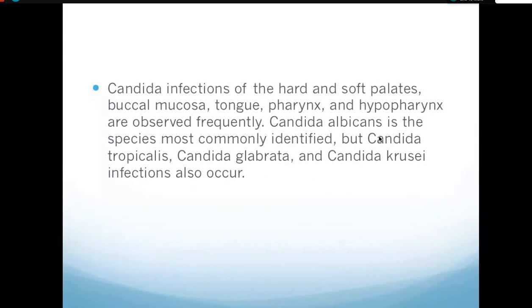Candidal infections of the hard and soft palate, buccal mucosa, tongue, pharynx, and hypopharynx are also observed frequently. If there is oral thrush, then it can involve the tongue, mucosa, pharynx, and hard and soft palate. All these areas can be involved in oral thrush.